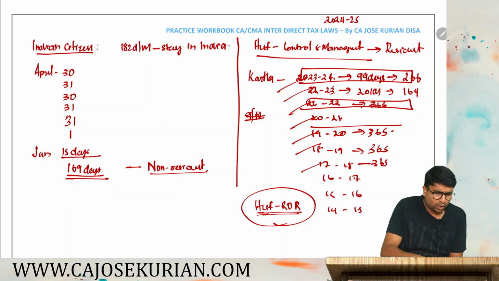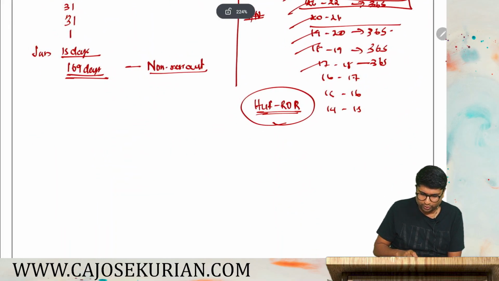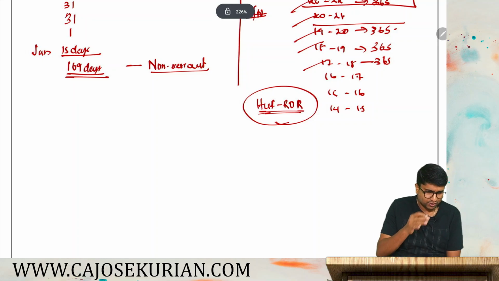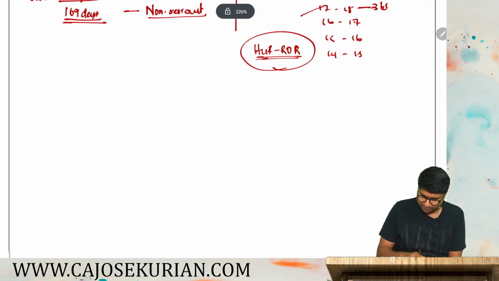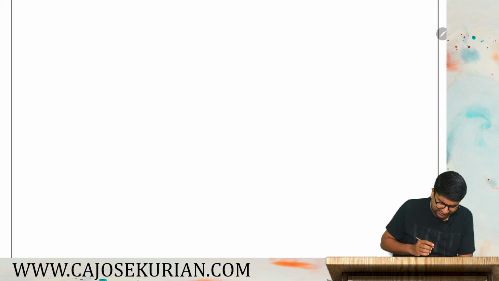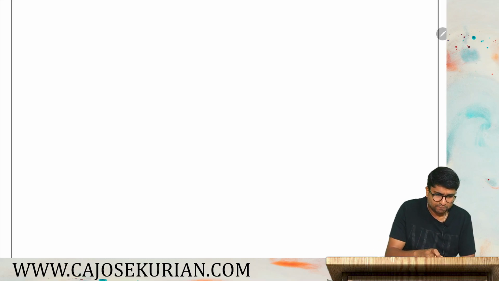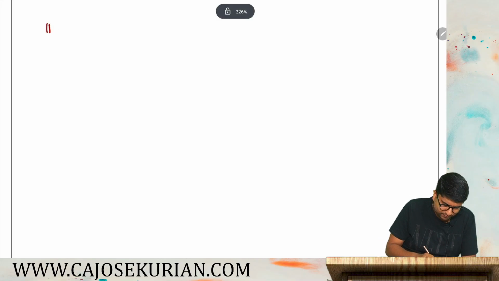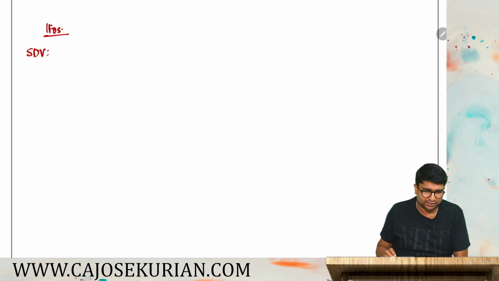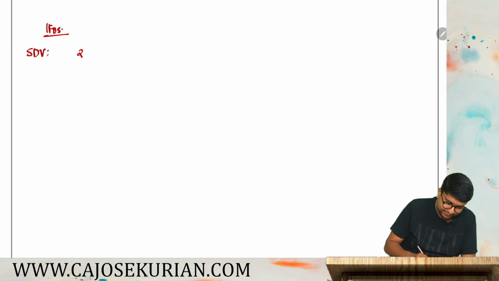So how to determine the total income of the Karta? For that we require more information from the question. They have given some information in the question. First of all, the Karta has purchased a residential house property. So basically that will come under IFOS. And the stamp duty value of the property purchased by the Karta, Mr. Madan, is 23 lakhs.